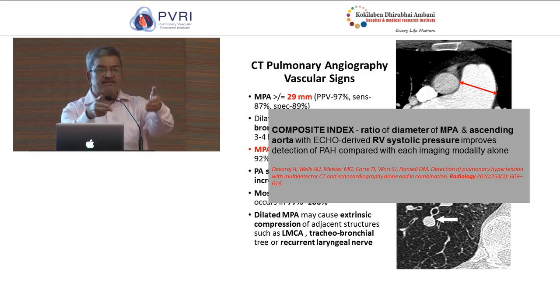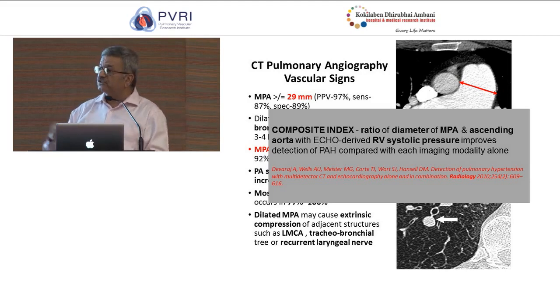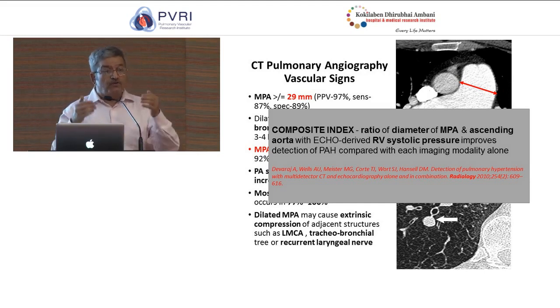So increasingly, as an earlier speaker told you, he showed 7 cases of Abernathy malformation in a collection of 100 patients of PAH. That's a rather high prevalence, but it's actually true because we are also seeing Abernathy malformation more commonly now. Why? Because we are more aware of it now.